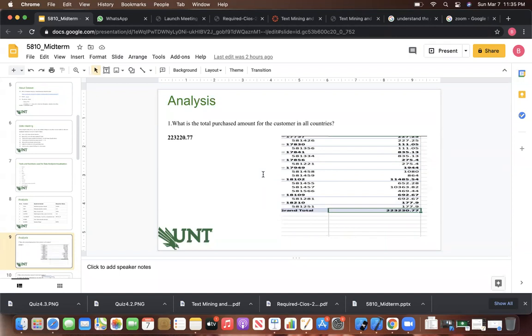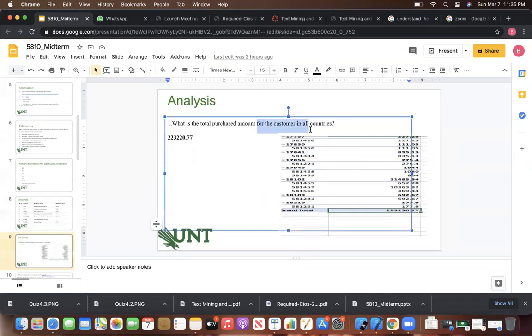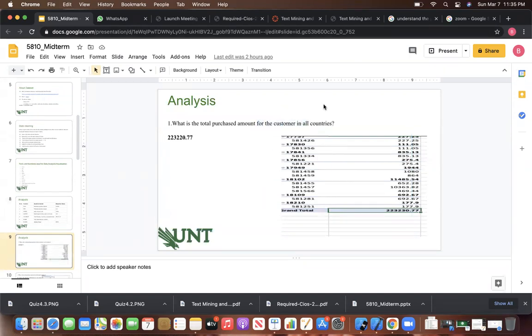Coming to the second assignment, what is the total purchase amount for the customer in all countries? Here I used pivot tables and categorized the tables by customer IDs, and based on the customer IDs, the total purchased amount for all the customers. For example, if a customer owns all the stores in 8 countries, he would like to see the total amount sold in all countries for a particular day. We can see that here using the grand total.